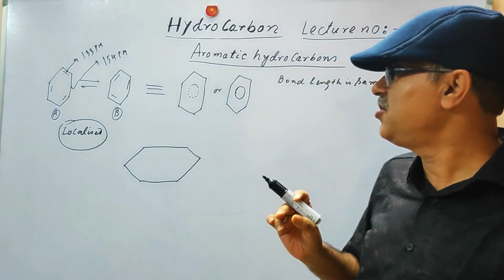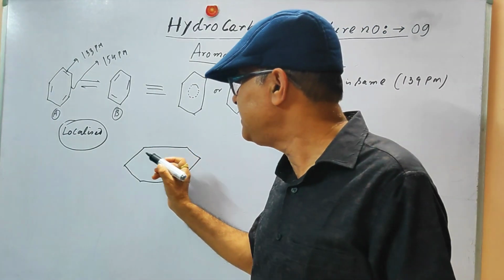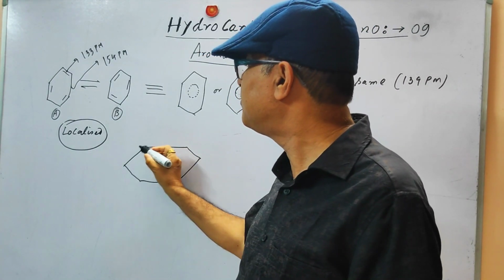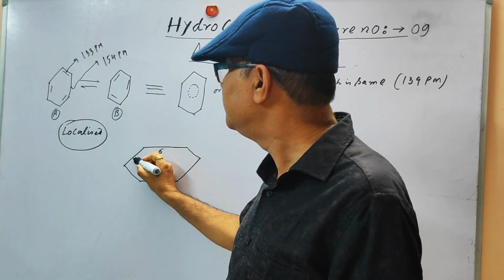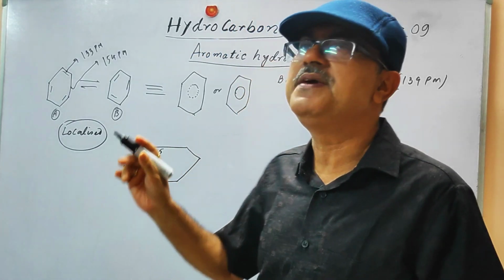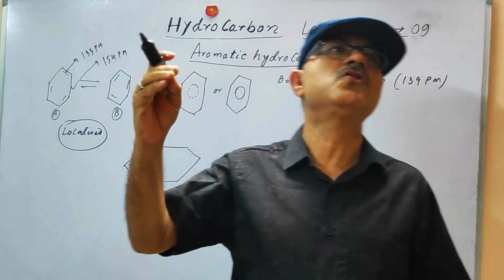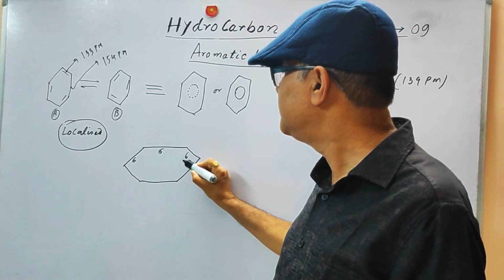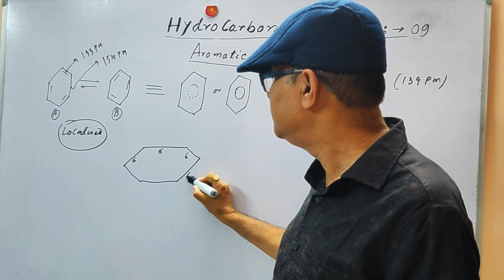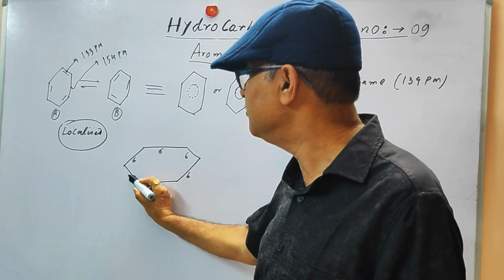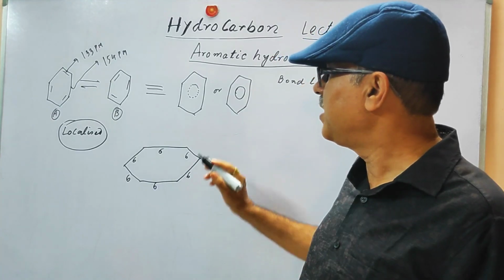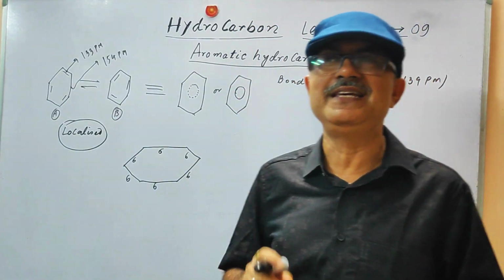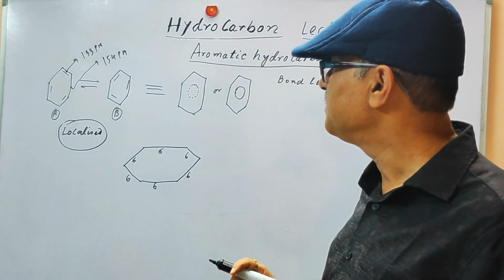Of these 3 orbitals, 2 make sigma bonds with the adjacent carbon atoms, and the other makes a sigma bond with the 1s orbital of hydrogen. So here you can see 6 sigma bonds between carbons. We are not drawing the hydrogens, to keep the diagram simple.